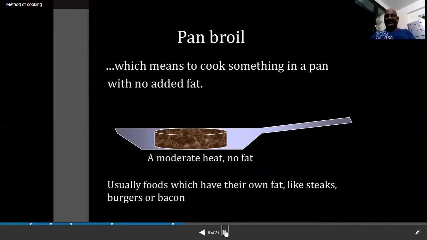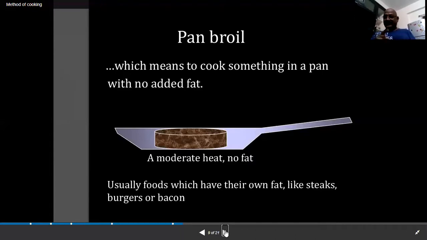In an exam, when asked to explain broiling, most students will write about the boiling method, but it's not the same. Broiling and boiling are both different. What is broiling? We will see now. It means to cook something in a pan with no added fat.